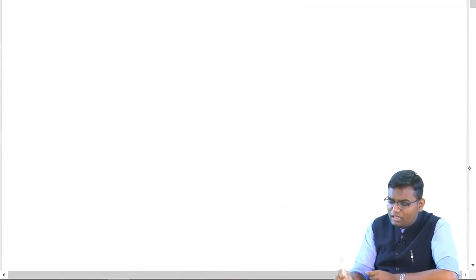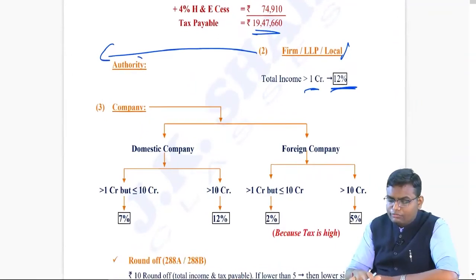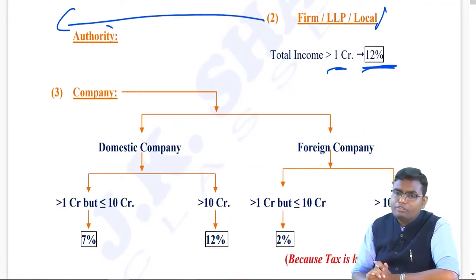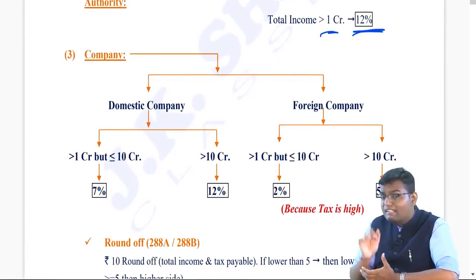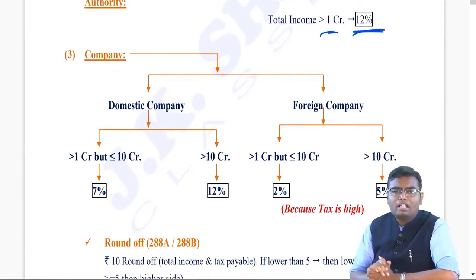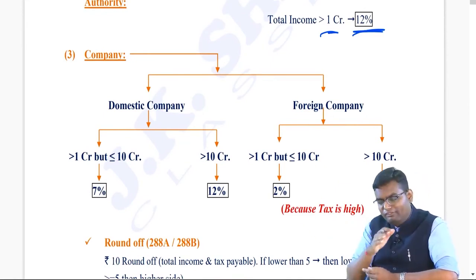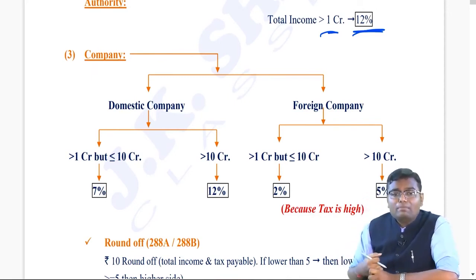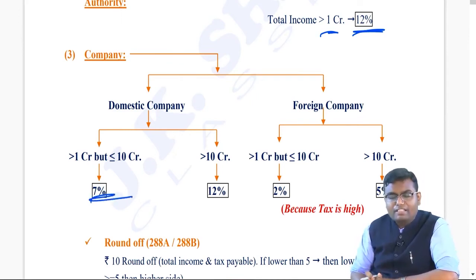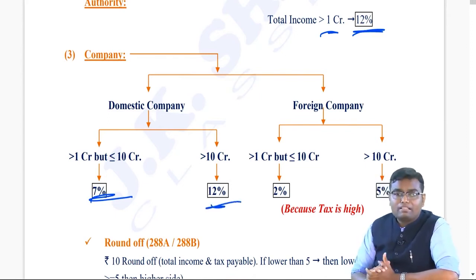However, if you are a company, we have to see whether you are a domestic company or a foreign company. If you are a domestic company, what is the basic tax rate that is applicable? 30%. And if your previous year 18-19 turnover is less than or equal to 400 crore, then 25%. But what about the surcharge? If your total income is more than 1 crore but less than or equal to 10 crore, then surcharge 7%. If total income is more than 10 crore, on the basic tax, the surcharge will be 12%.